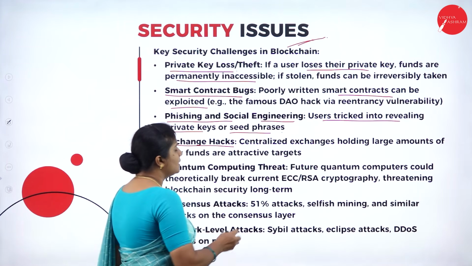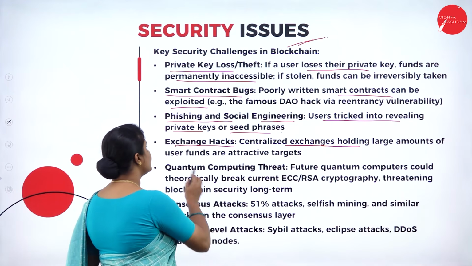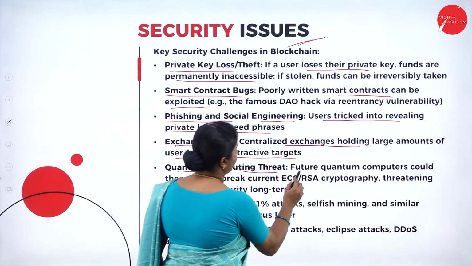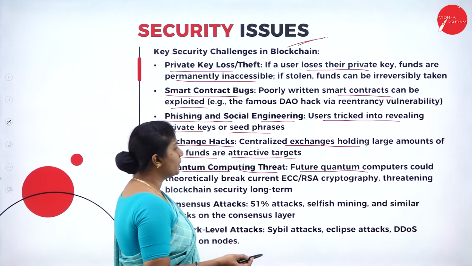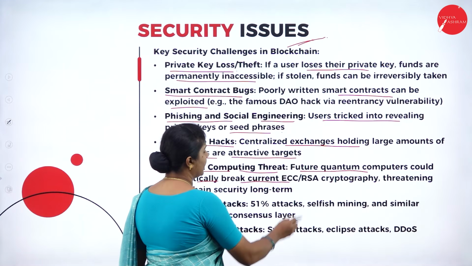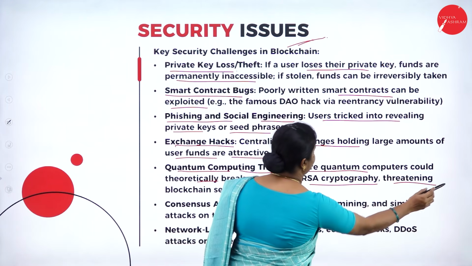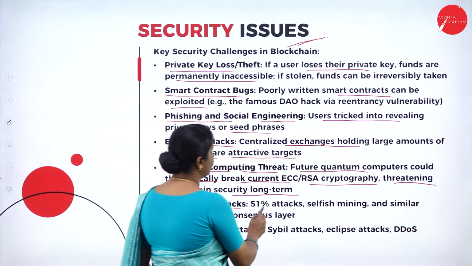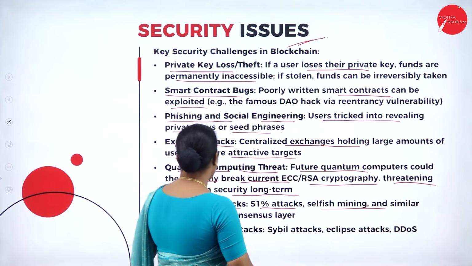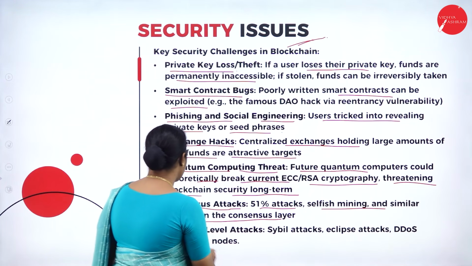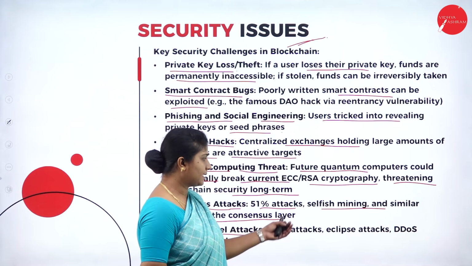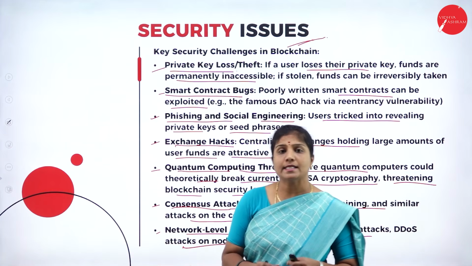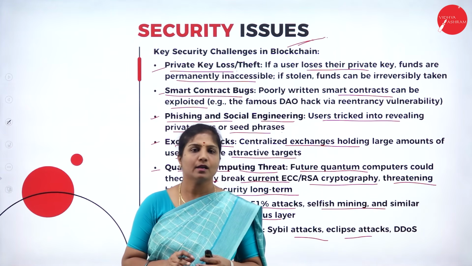Next, exchange hacks. That means centralized exchanges holding large amounts of user funds are attractive targets. Next, quantum computing threat. That means future quantum computers could theoretically break current ECC or RSA cryptography, threatening blockchain security long term. Then consensus attacks like 51% attacks, selfish mining and similar attacks on the consensus layer. Network level attacks: Sybil attacks, Eclipse attacks, then DDoS attacks on nodes. So these are some of the security issues we can see in the blockchain.